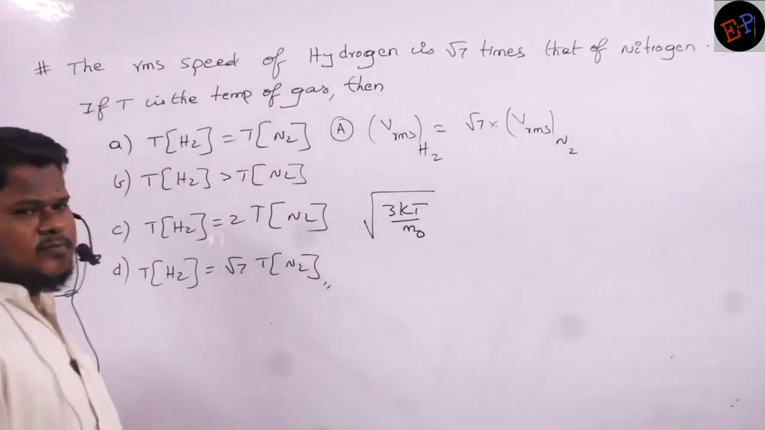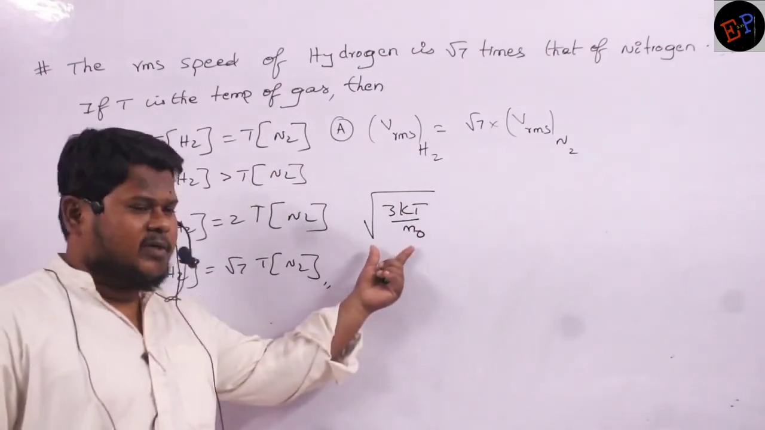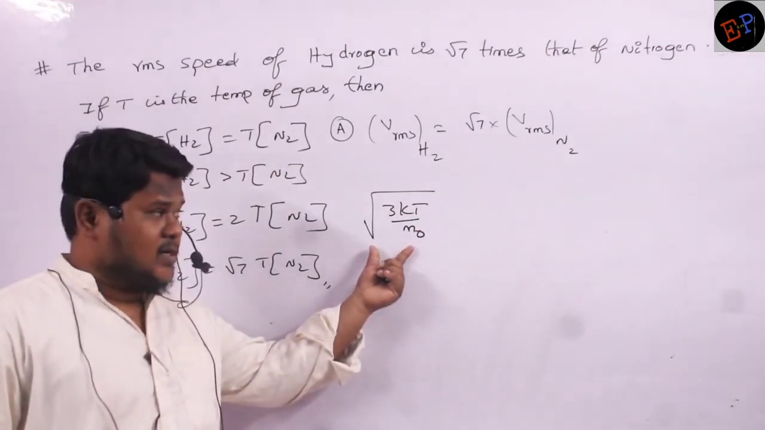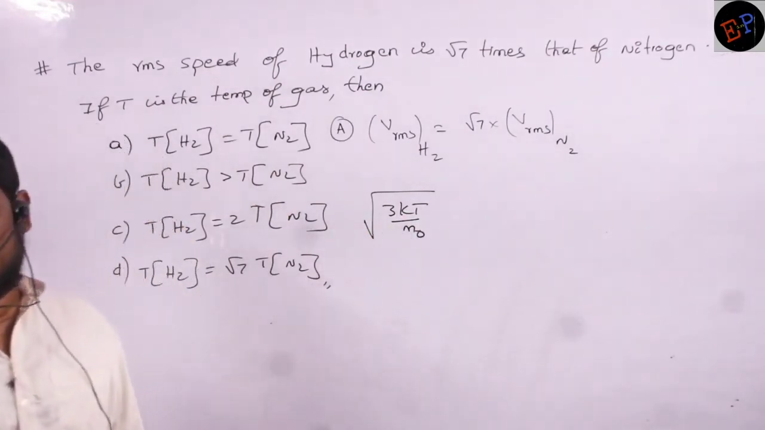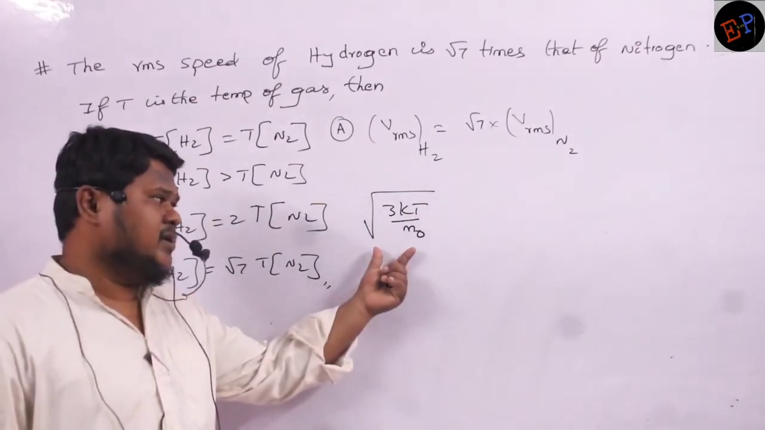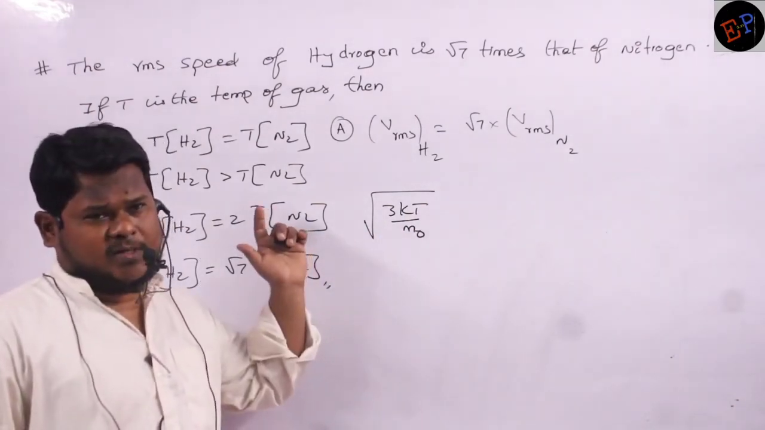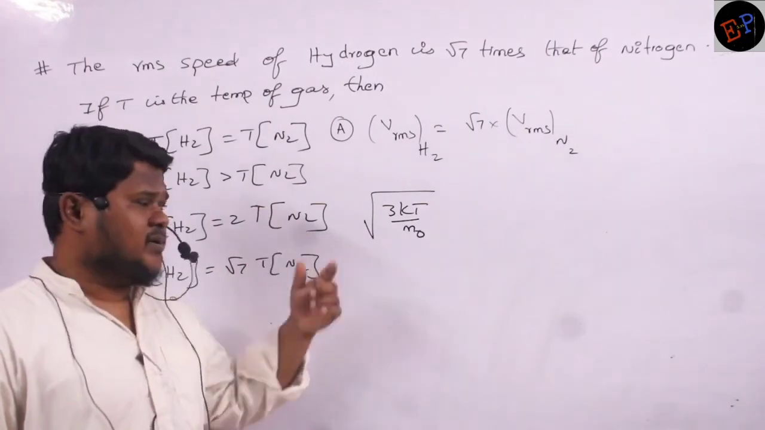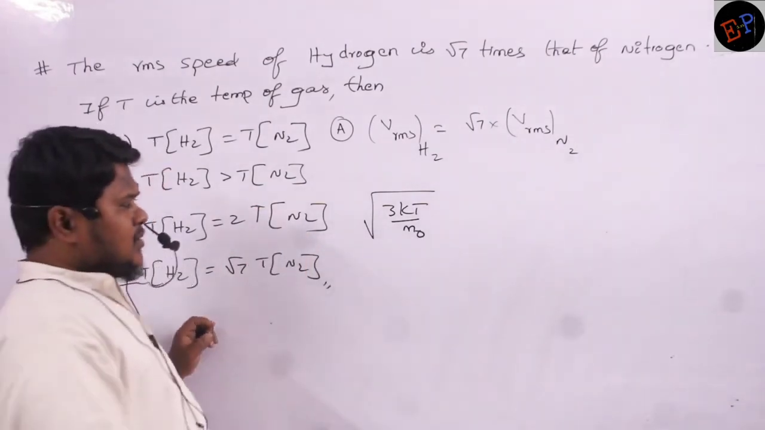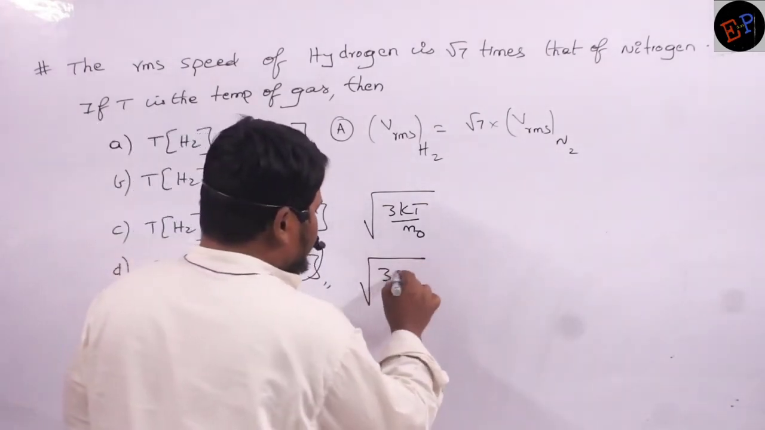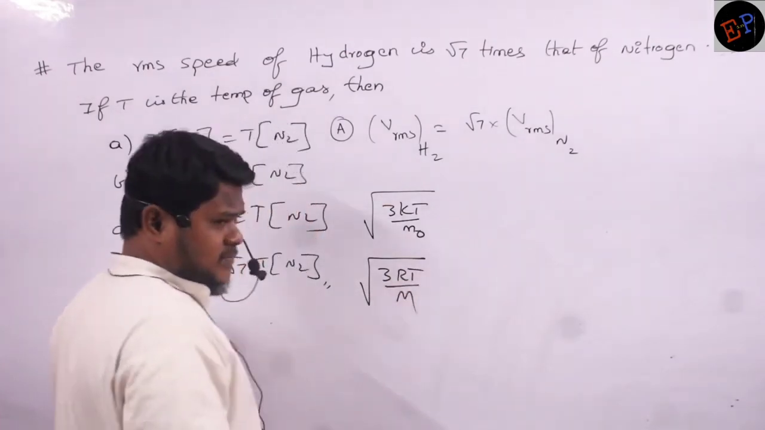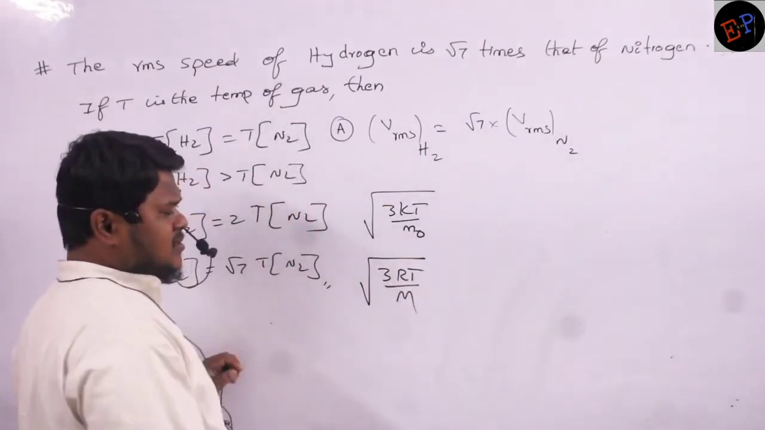I can take this relation, no? Now can you say what is the meaning of this equation? I can take root 3kT by m naught, or also I can take square root of 3RT by capital M also. Are you able to understand? So what is the meaning of this one? So what is the difference between this equation and this equation?